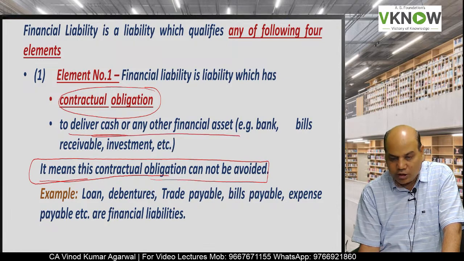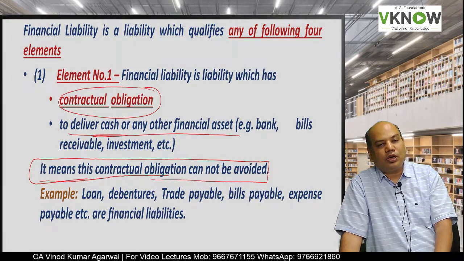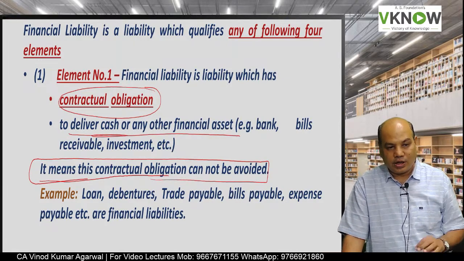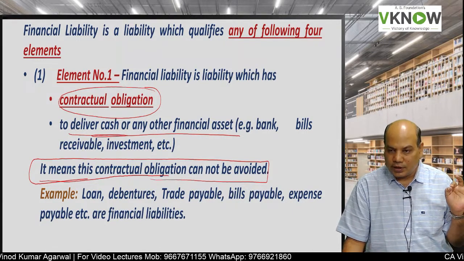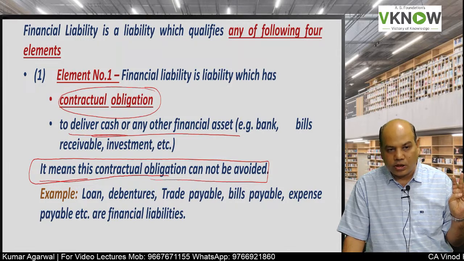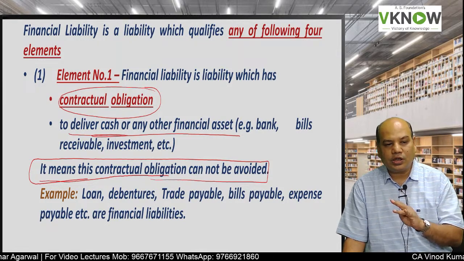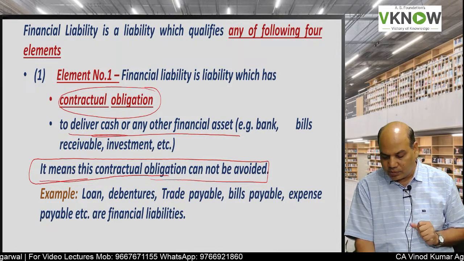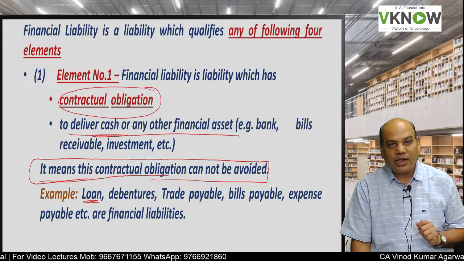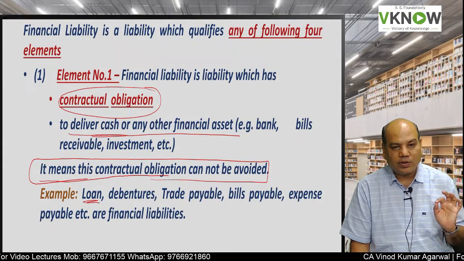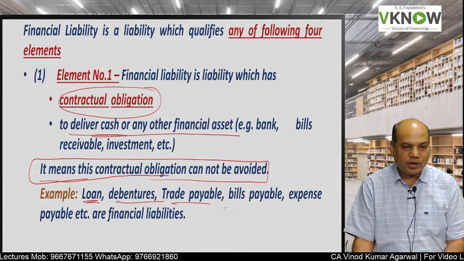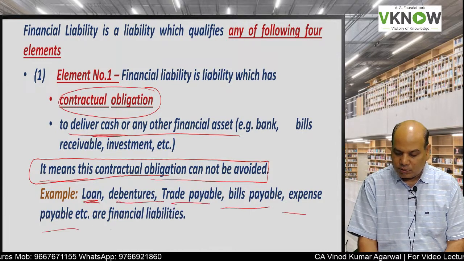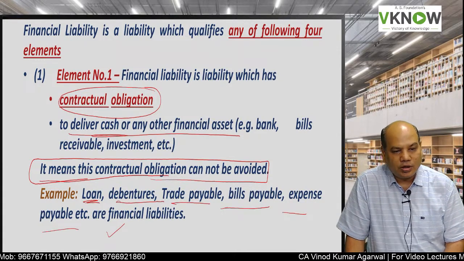The entity will be required to make payment in cash or other financial asset, and it can't be avoided. Then element number 1 is satisfied. Some examples of element number 1 financial liability are loan, debenture, trade payable, bills payable, expense payable. These are financial liabilities.